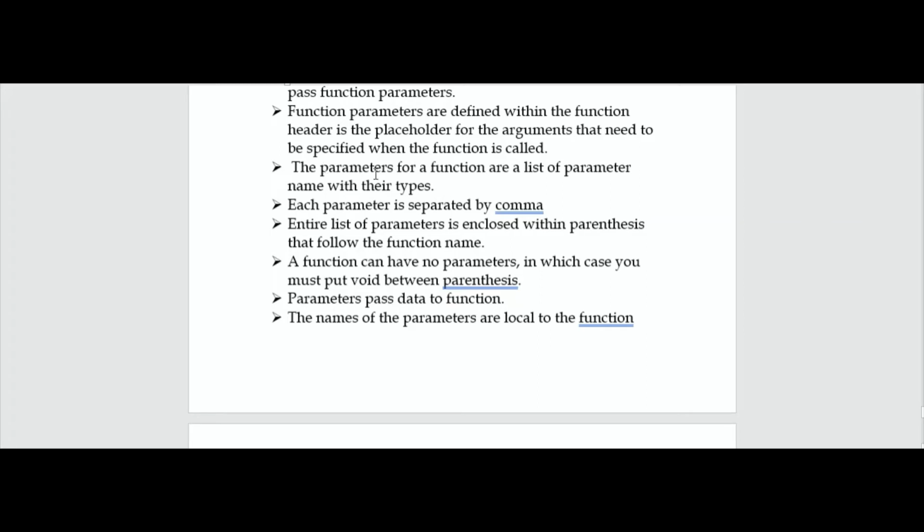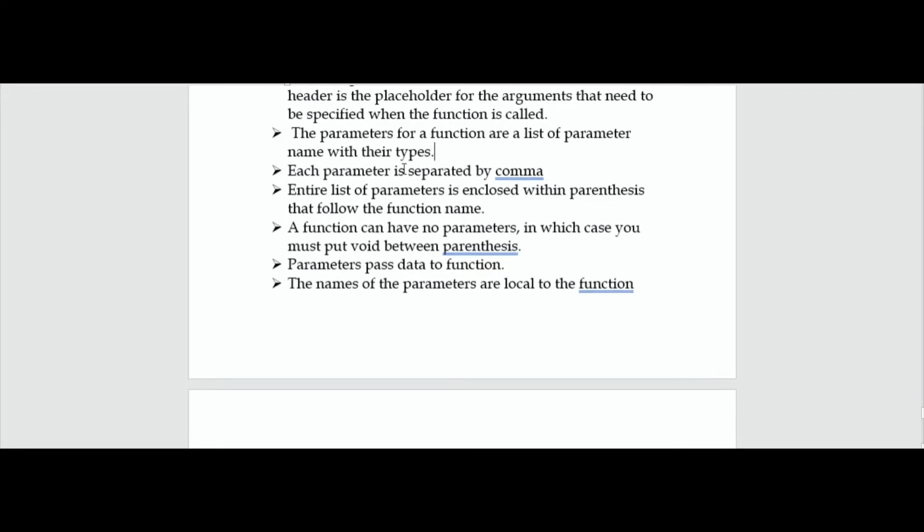The parameters for a function are a list of parameter names with their types. So these parameters come with parameter names and their types in the list when we invoke a function. Each parameter is separated by a comma.